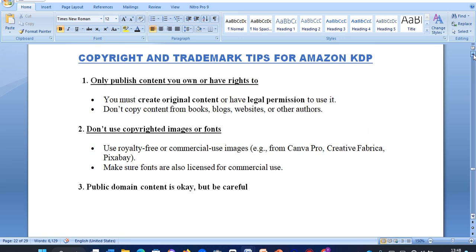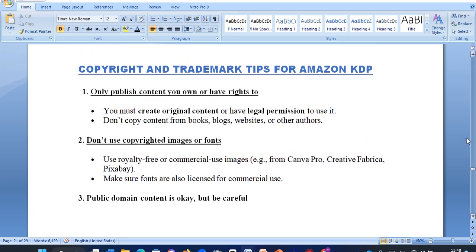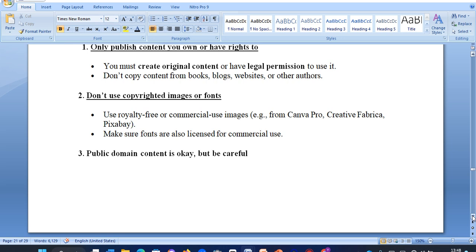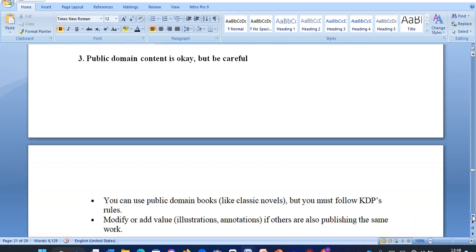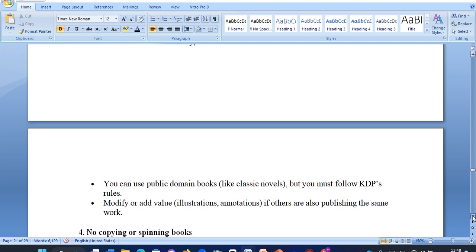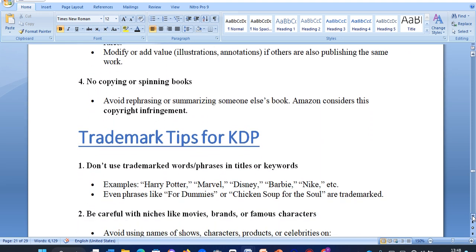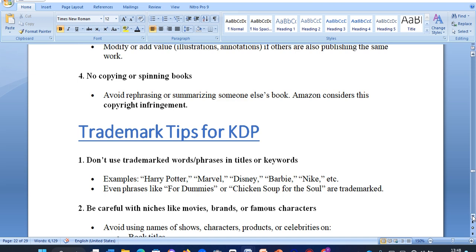So I hope you've gotten the 4 points. We've said publish the content that you own or have rights to. Don't use copyrighted images or fonts. Public domain content is okay, but be careful to follow KDP's rules. And then no spinning or copying of books.